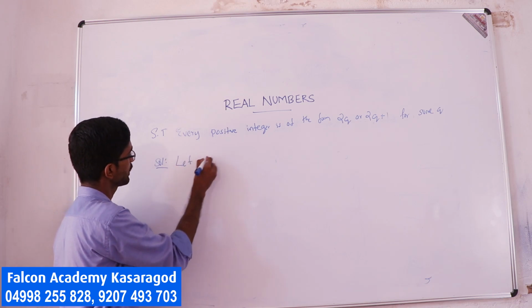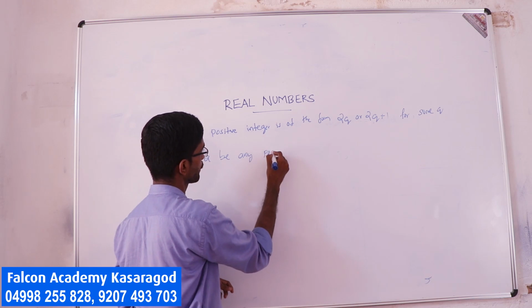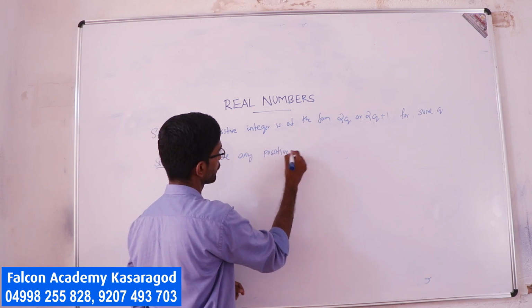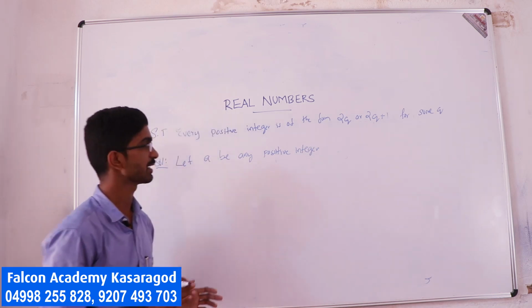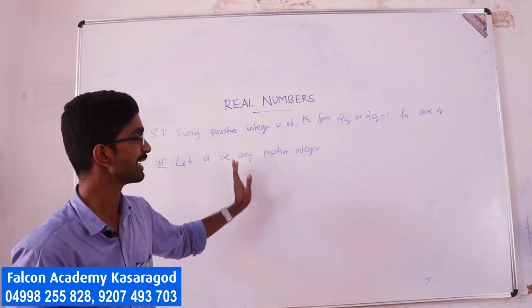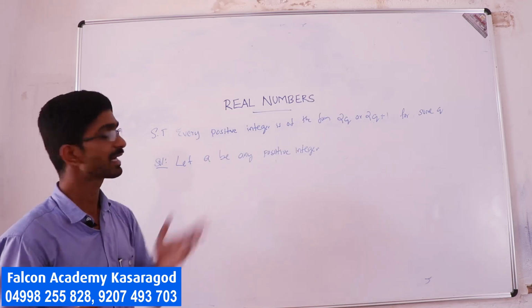For every positive integer, the solution is like this. Let a be any positive integer. Then we have to show that either a takes the form 2q or a takes the form 2q plus 1. Clear?